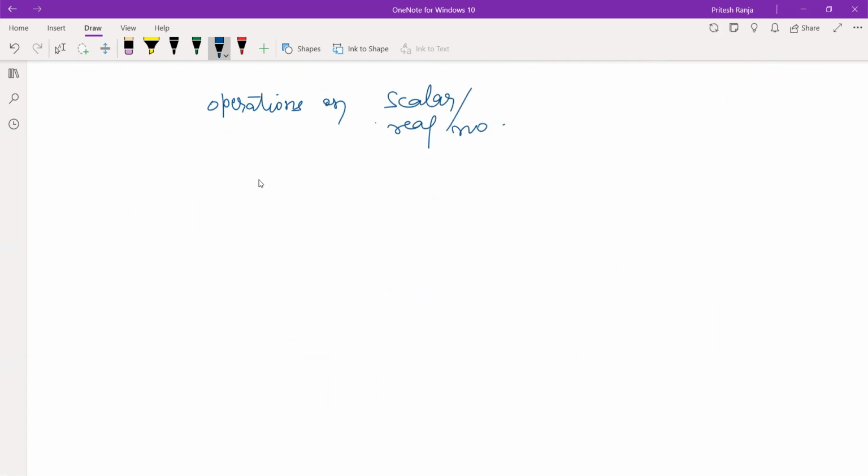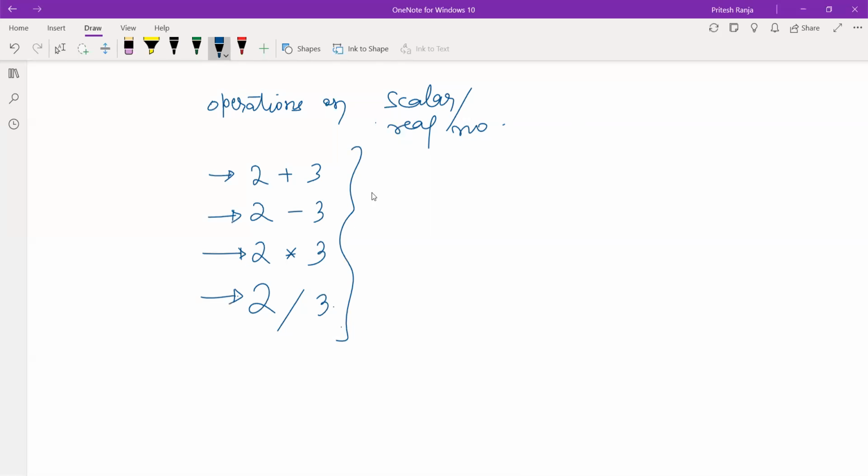Like till now we were doing addition, subtraction, multiplication and division operations. Here two scalars are being added, subtracted, multiplied or divided, so the result that you get is a scalar, that means a number only.